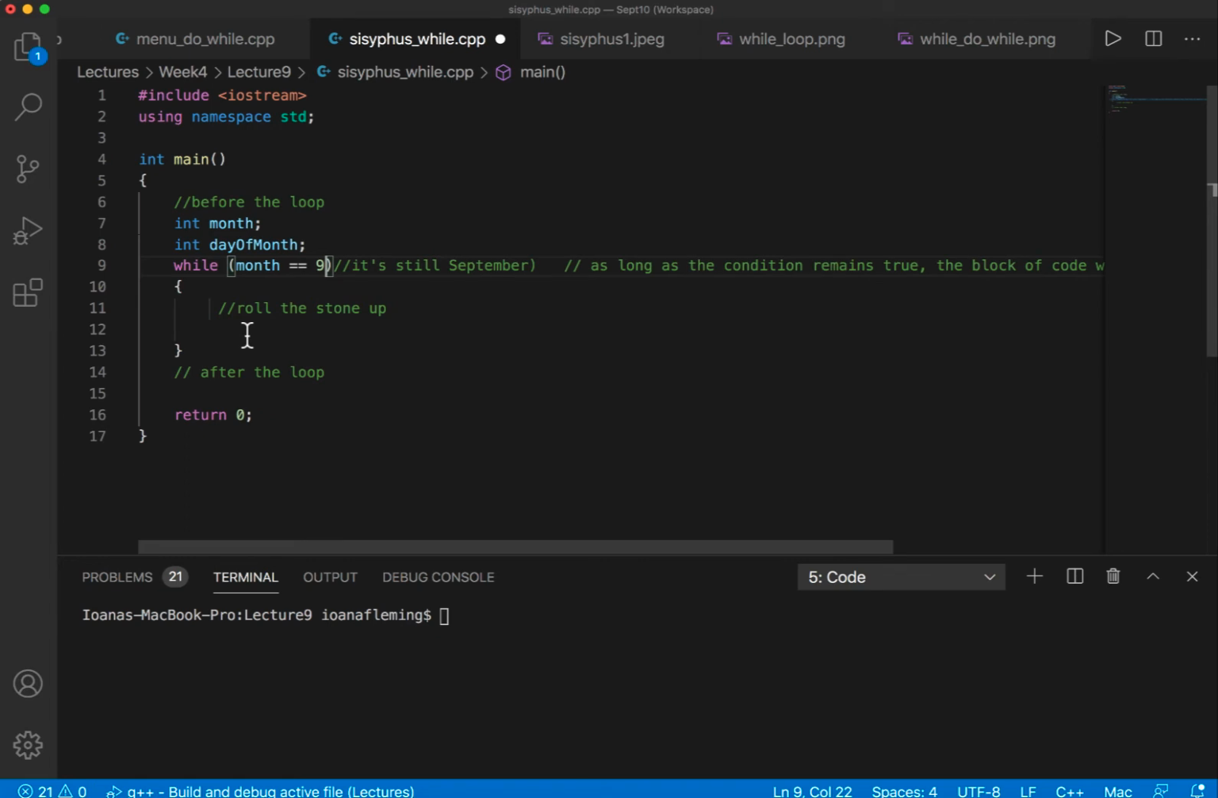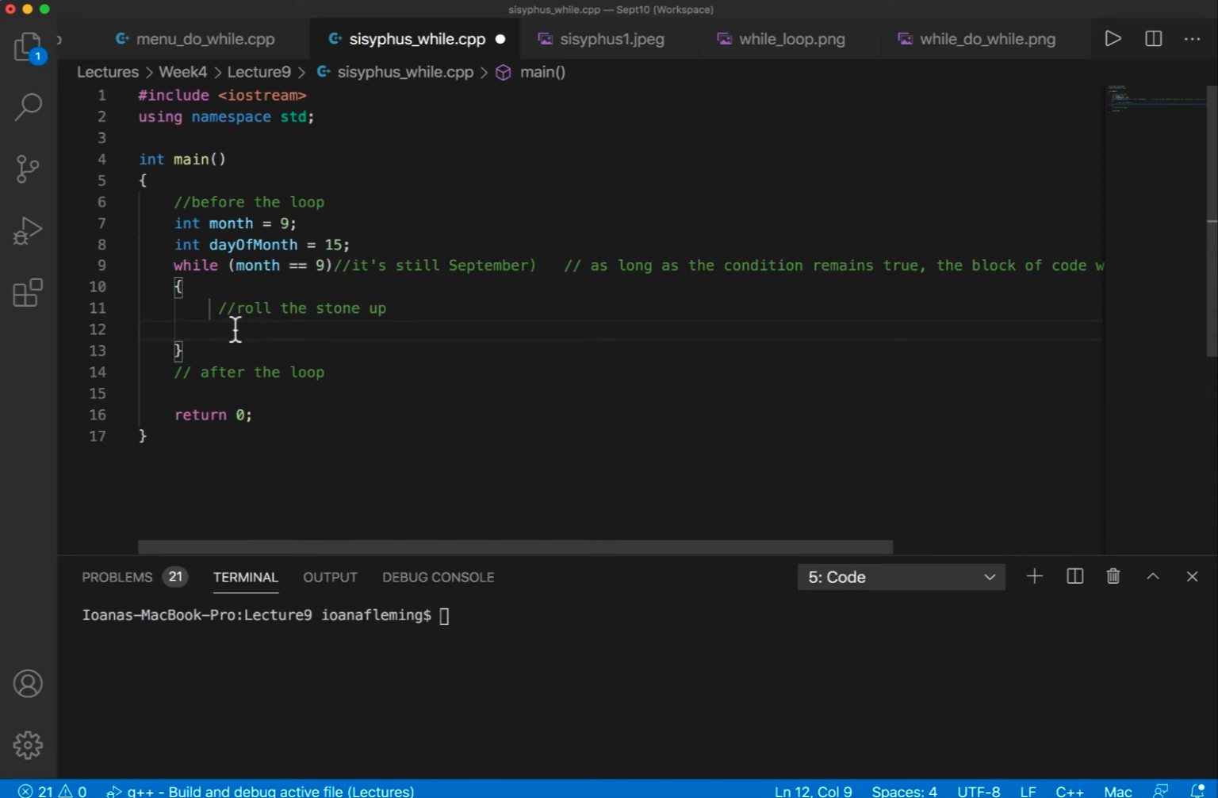So we still don't have quite enough information, right? First off, we need to give a value to the variable month. Because we are in September, let's say month is 9 and day of the month is 15, right? So when we arrive at line 9, the condition, the value of month is 9, is true. So then Sisyphus will roll the stone up, but we need to do something here.